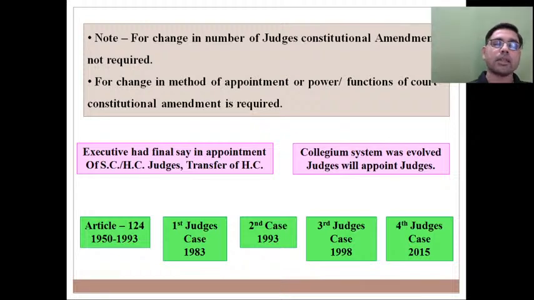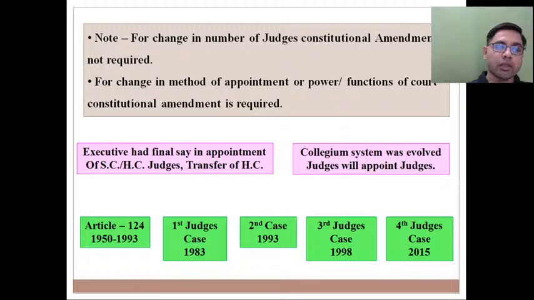Then the most important thing with regard to this particular aspect of Supreme Court that I am going to cover in this session, that is process of appointment of judges of Supreme Court. जहाँ पे मैंने आपके साथ डिस्कस किया कि बाकी कॉन्स्टिट्यूशनल डिग्निटरीज के केस में, प्रेसिडेंट के केस में, वाइस प्रेसिडेंट के केस में, काउंसिल ऑफ मिनिस्टर के केस में हमने बहुत कम टाइम स्पेंड किया the manner in which these constitutional dignitaries are appointed. But here on your screen you will find that this process I am referring as evolution of process of appointment of judges of Supreme Court.